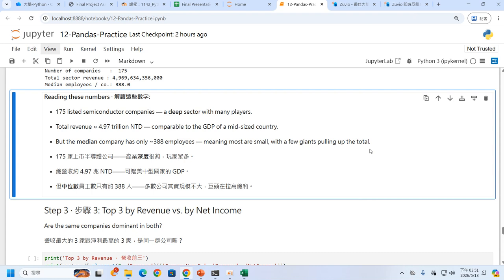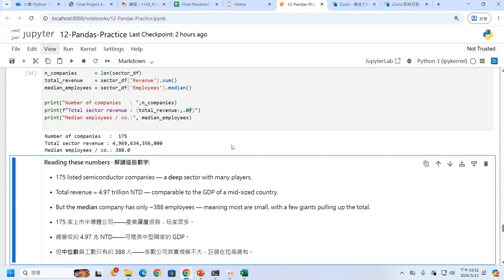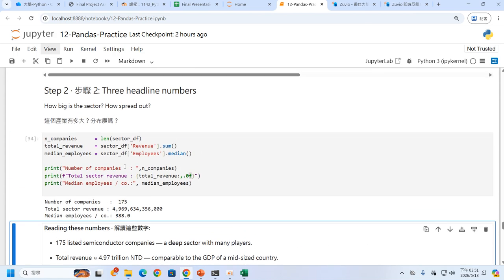So maybe today, for every person graduating from here, you want to go to TSMC or something? Because you think you can earn more money in this kind of sector. Okay, so that is our second part.